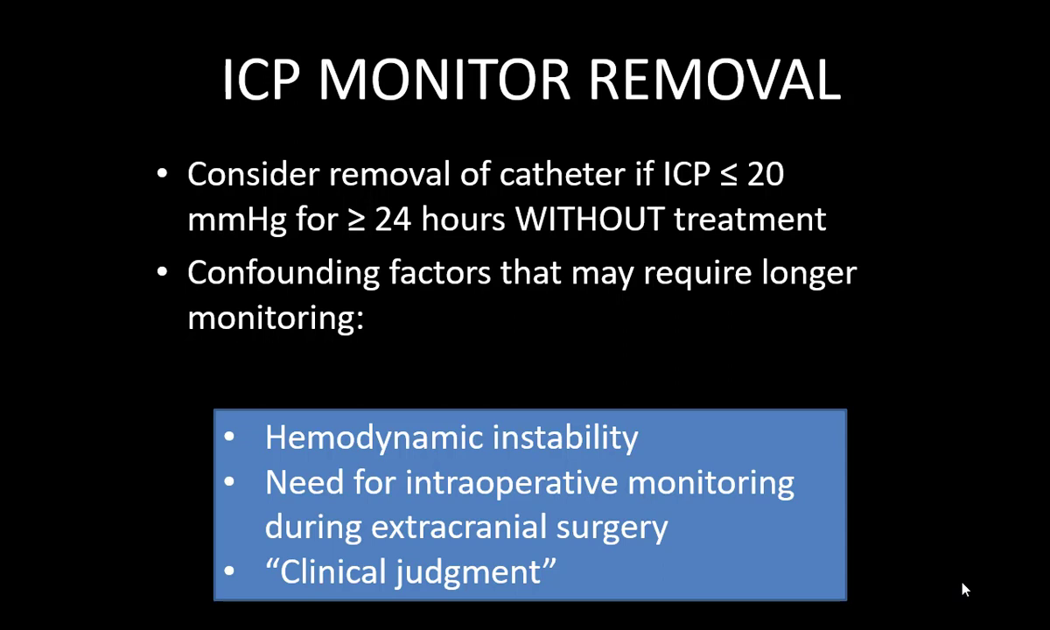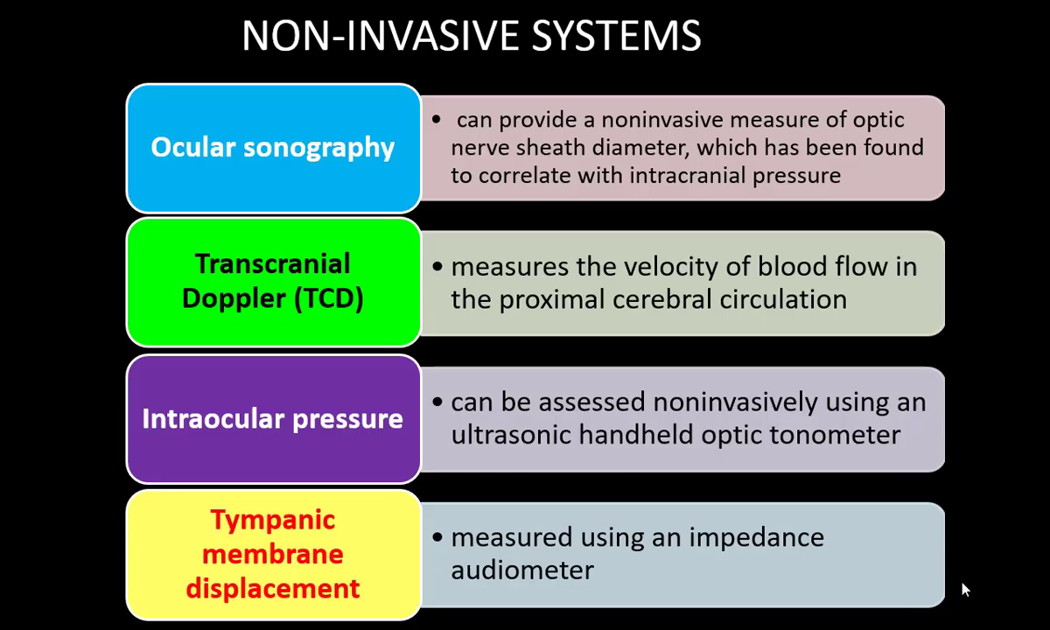When do you remove it? You remove the catheter only when the ICP is less than 20 for at least 24 hours without treatment. That is the indication of removal of an ICP monitor. The treatment has to stop, the ICP has to be less than 20 and at least for 24 hours. Certain factors like hemodynamic instability, operative monitoring is required, or your clinical judgment know that the patient is probably not stable. This is where you would like to continue it for a longer period.